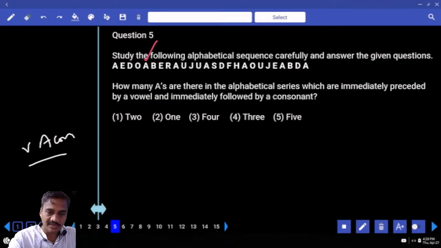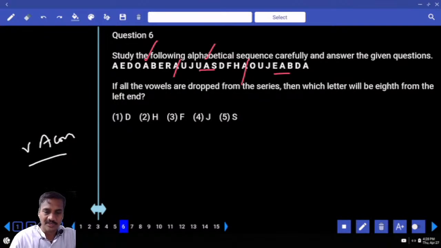And next one, with a vowel before the A, that is ruled out. Now before this A, there is a vowel, followed by a consonant. This A cannot be taken. This A should be taken. So how many As are there? There are 3 such As. 3, that is the choice for question number 5.